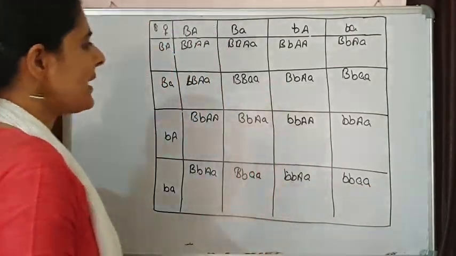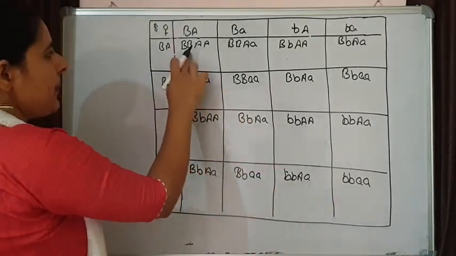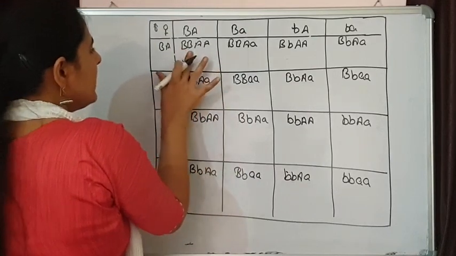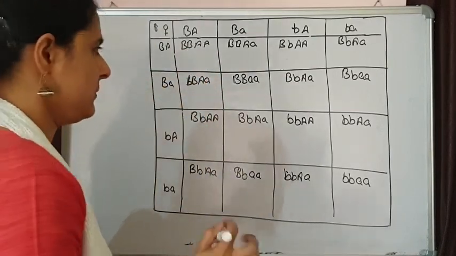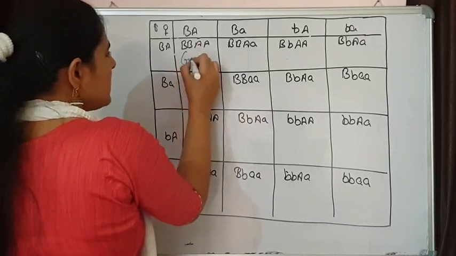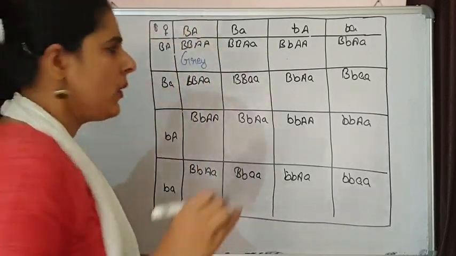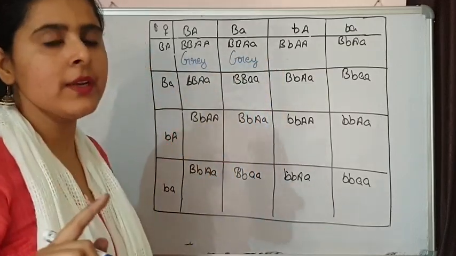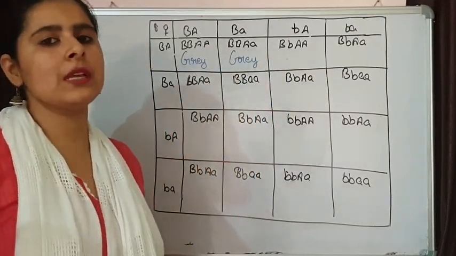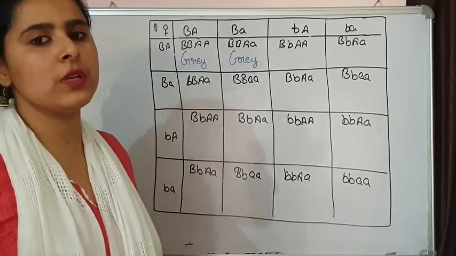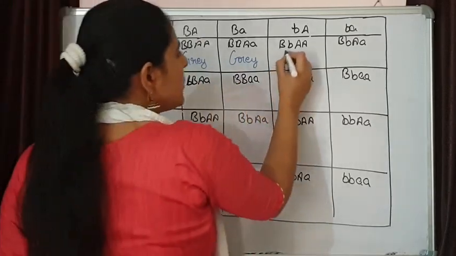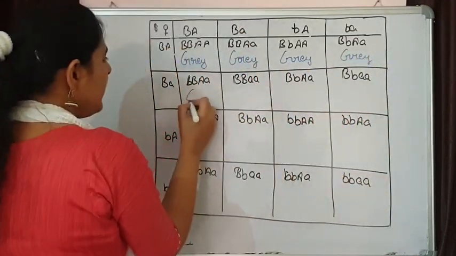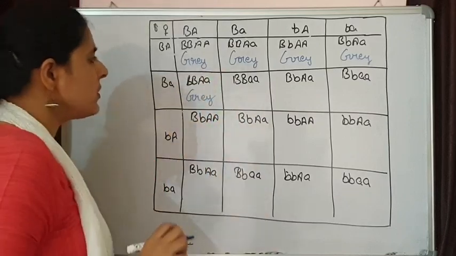Now let's see what their phenotypes are. Here capital B is present, and this capital B is responsible for grey color. Whenever you find a capital B, it is going to give grey color, unless a homozygous recessive, meaning small a, is present with it, because we are talking about recessive epistasis. It will also be grey.